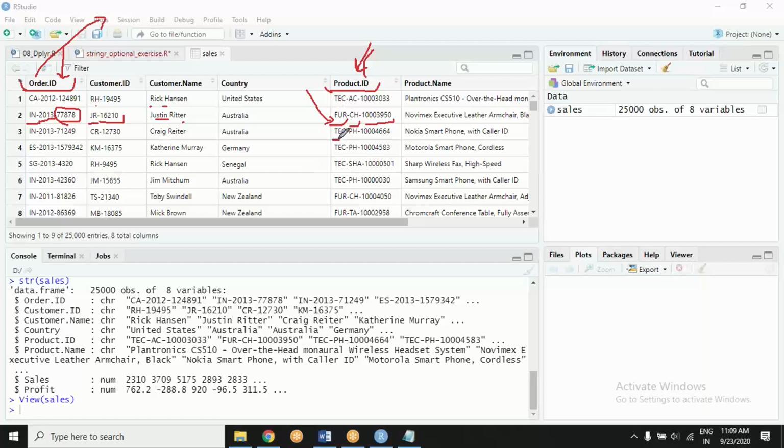This is category: these are tech products, these are furnitures, there may be something other. AC means something, PH means something. The syntax is first three letters for category, then two letters for subcategory, and then a particular code assigned to the product. So that is the way they are put.